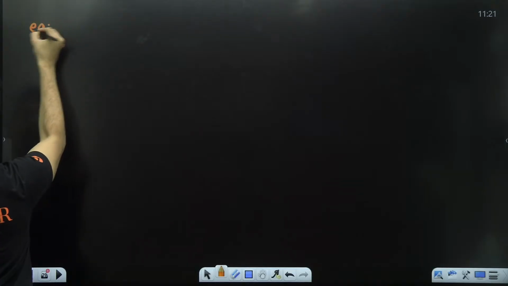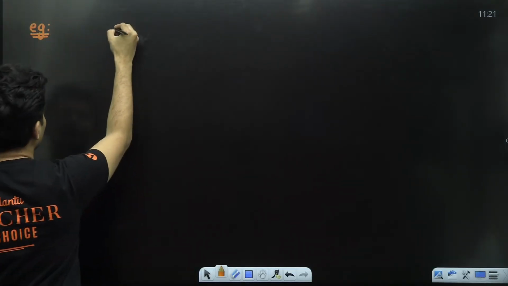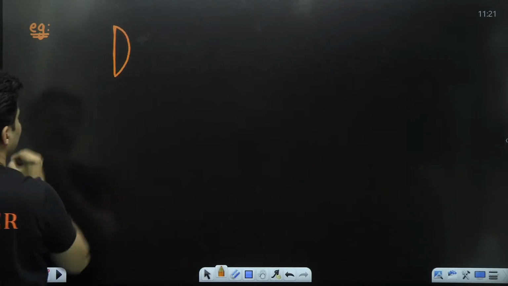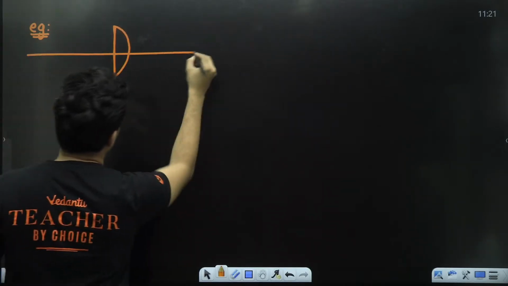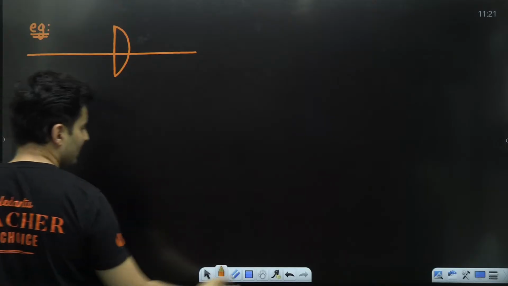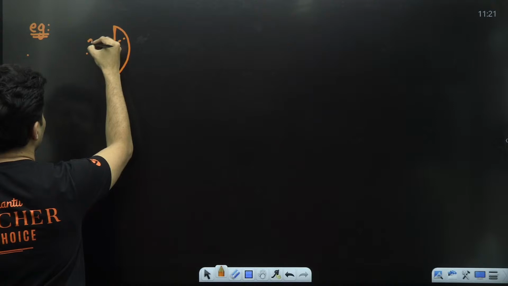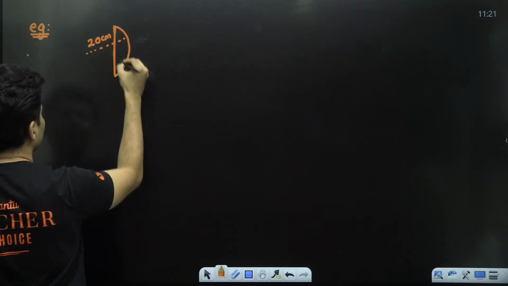We will do one more example so that you guys get a hang of it. Imagine you have been given a lens like this. It's a plano-convex lens, and it has been told to you this is basically 20 centimeters.